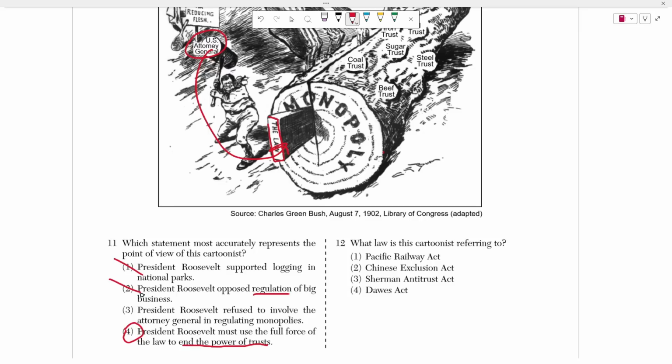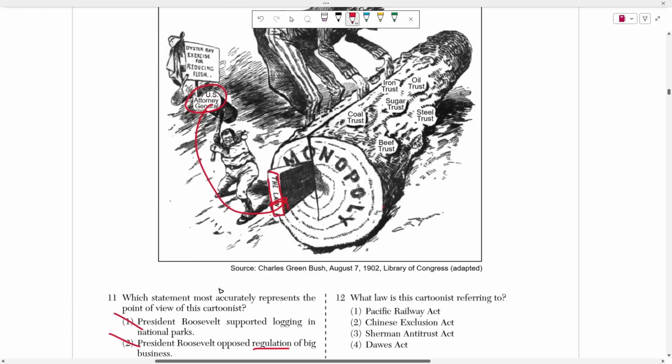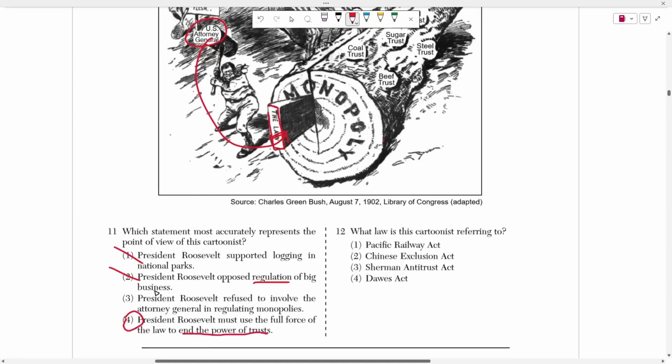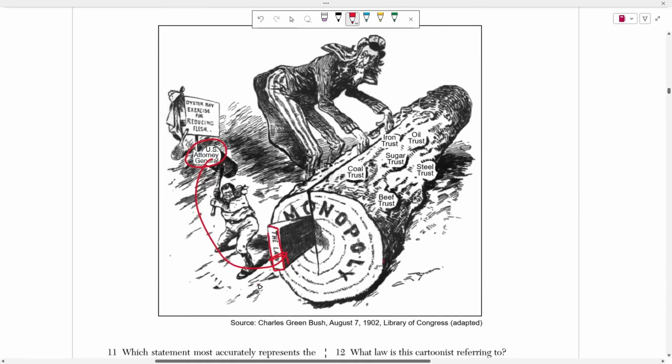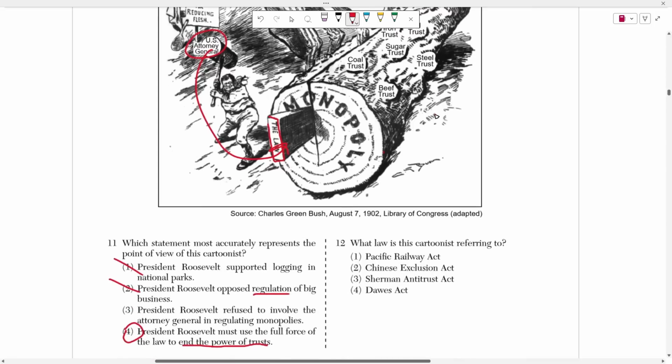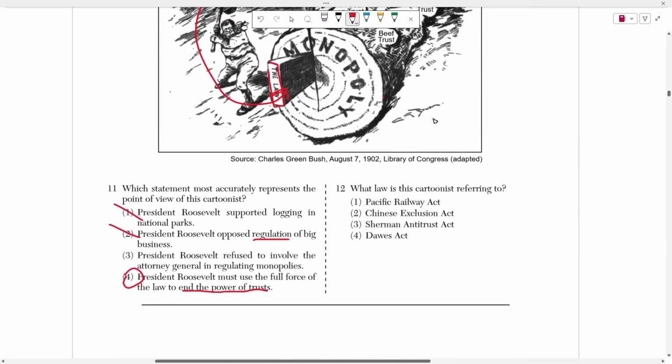I almost chose answer choice number 2 because I saw big business, but if you read it closely, right, it's saying that he opposes it. If he opposes big business, why would he be splitting it in half? Doesn't make sense, right? Obviously, he's using the full force of the law. Literally, he's using a hammer to go ahead and smash all of these trusts apart, okay? Number 12 asks, what law is the cartoonist referring to? Obviously, that has to be the Sherman Antitrust Act, right? If all of these are trusts and you're splitting them apart, what's the opposite? Well, anti. So you're anti-trust. You're against trusts, okay?